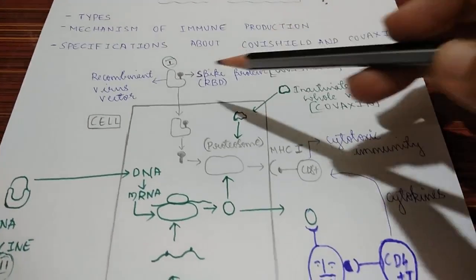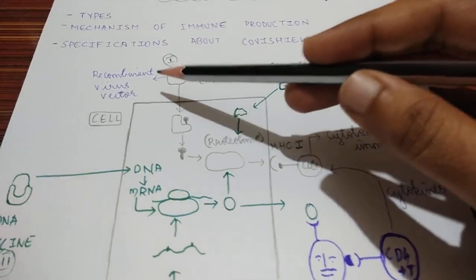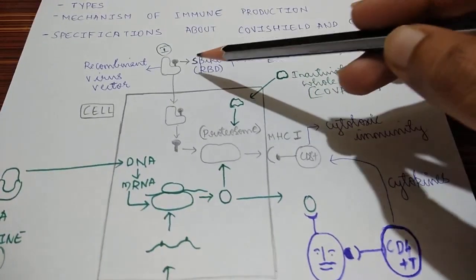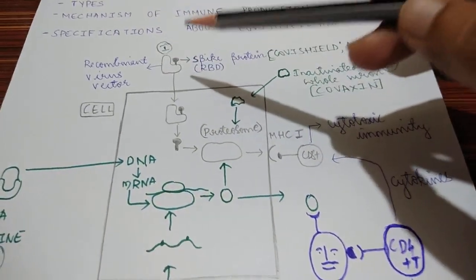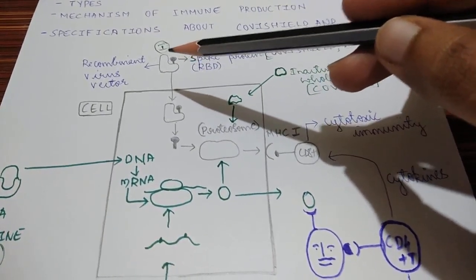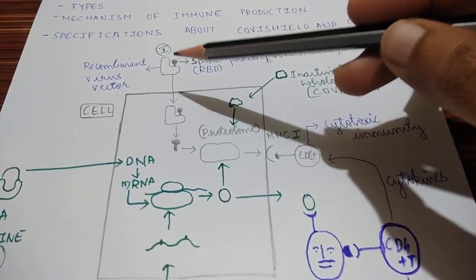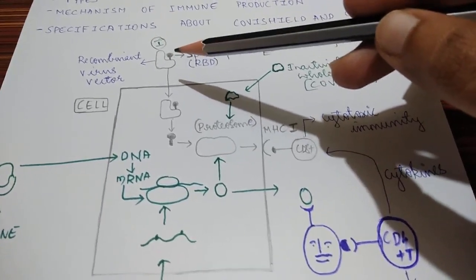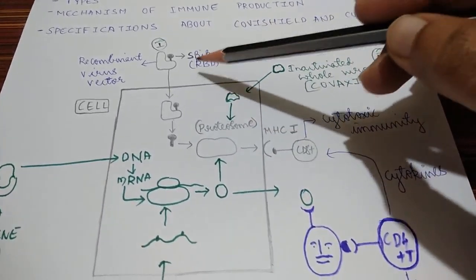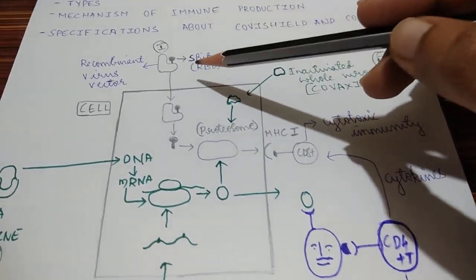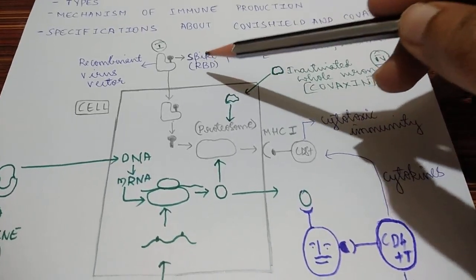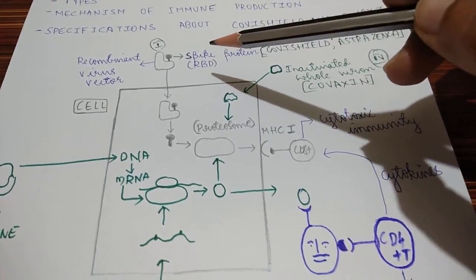First, coming to the first type of vaccine, that is the recombinant virus vector with spike protein, RBD, the receptor binding domain. The mechanism behind this is a recombinant virus vector which is inactivated. The commonly used virus is adenovirus, so adenovirus acts as a vector. A vector is a vehicle which transports any specific material from outside the cell to inside the cell. In this type of vaccination, they have used inactivated adenovirus, which contains the spike protein, specifically the receptor binding domain, which has around 190 kilobase pairs.